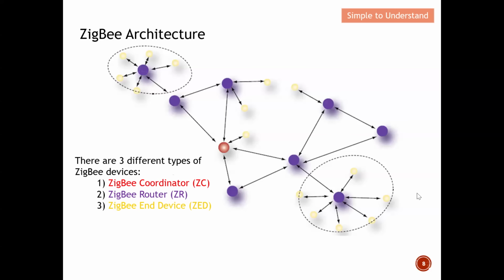You can see that no one actually talks through the ZigBee end devices. They may talk to a router, or the router can talk back to the ZigBee end device, but they don't carry up the message, as you can see from here. So basically, this is what we call the ZigBee end device, this is the ZigBee router, and this is the ZigBee coordinator. Typically, they are the busiest device as compared to the others. The coordinator collects all the messages from all over these dots here, and then relays back to the internet. So therefore, the ZigBee coordinator is always the busiest device. I want to re-explain this part here.